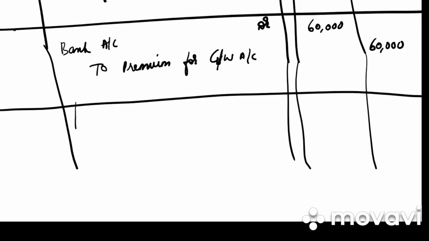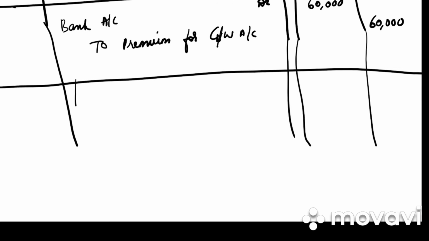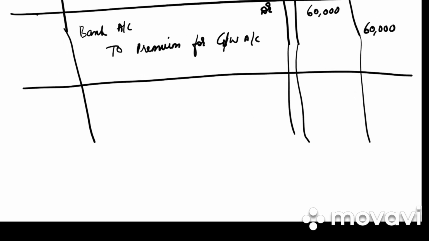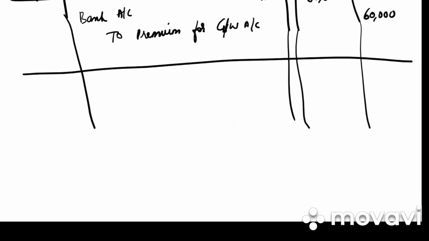So instead of writing two separate entry, again I will be writing a combined entry. अगर आपको चाहिए आप separate entry लिख सकते हैं. Because I have done a previous problem in the combined entry, I would be doing this problem also in combined entry. तो remaining goodwill कितनी बाकी है? Out of 1,08,000, he only brought 60,000.